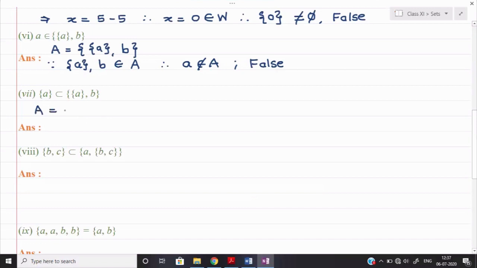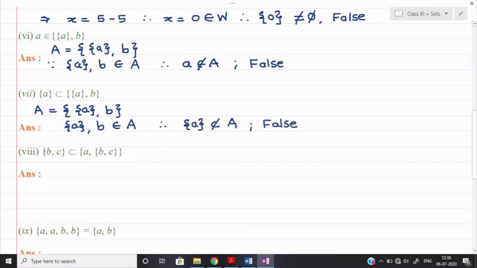A is equal to curly bracket A comma B. So here I can say that curly bracket A and then B will be the elements of set A, because one element is curly bracket A and second element is B. So here we can say that therefore only curly bracket A cannot be the subset of A and hence the given statement is here also false.